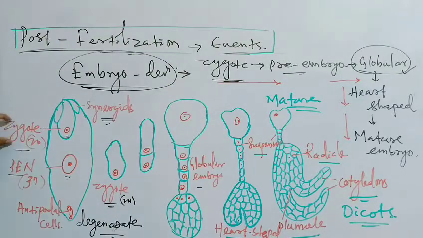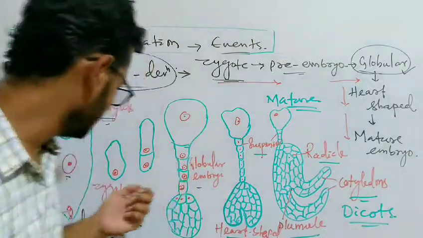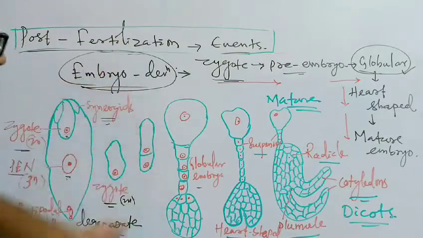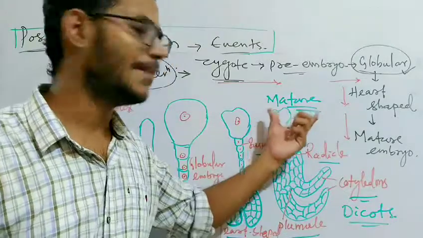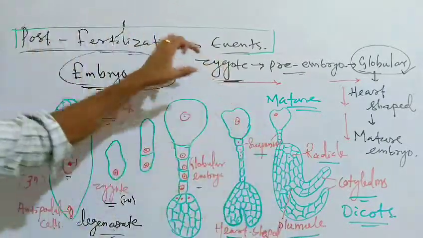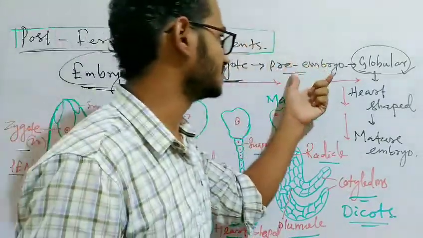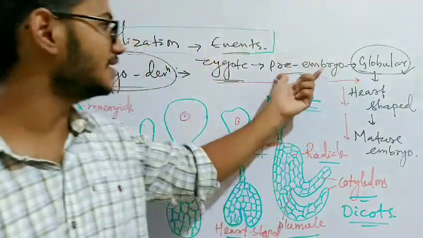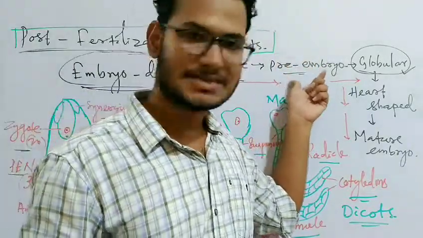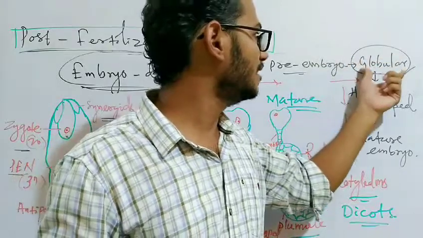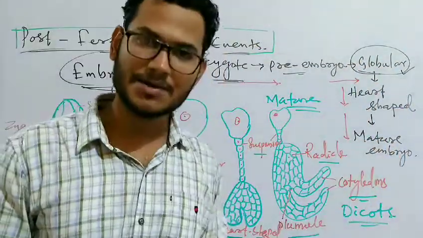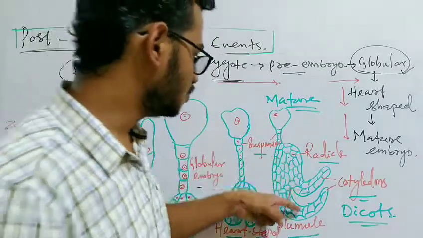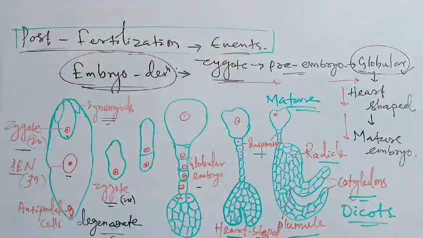After the formation of the zygote, the single cell continues to divide repeatedly, forming different stages to reach the mature embryo. The zygote divides and forms a pre-embryonic structure which changes from globular to heart-shaped and finally forms a mature embryo. This has two cotyledons, so this is a dicot plant.